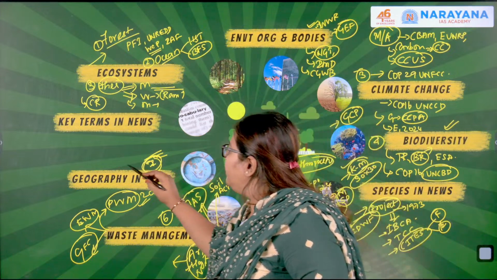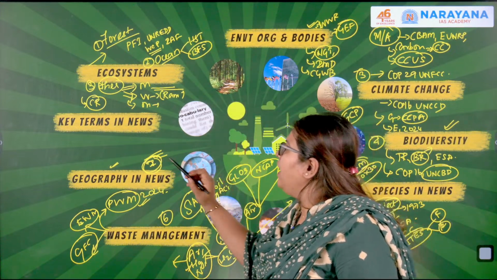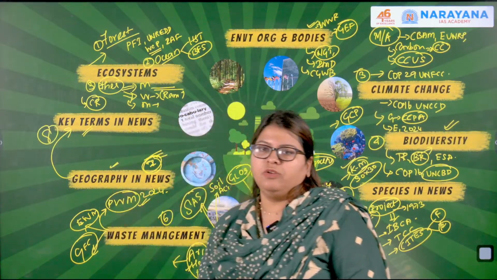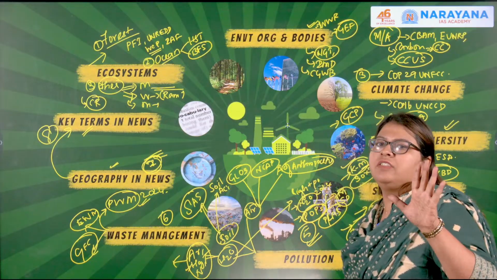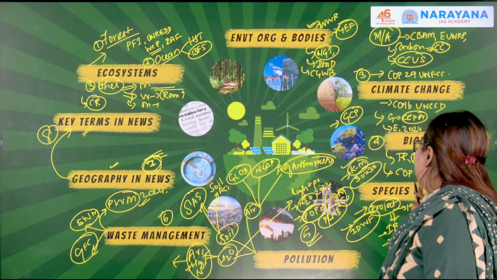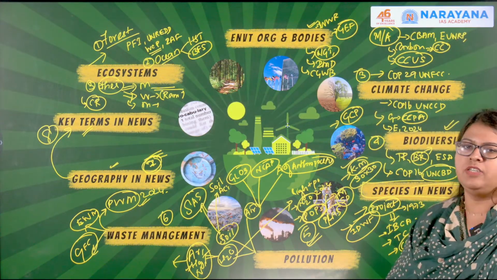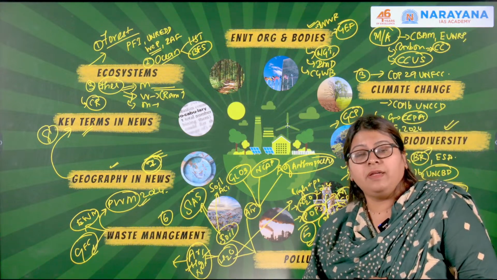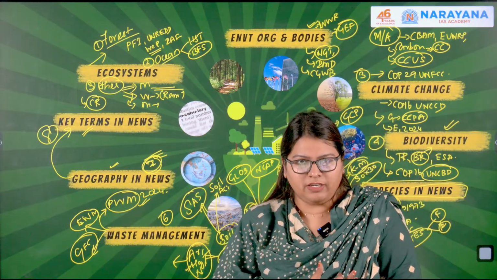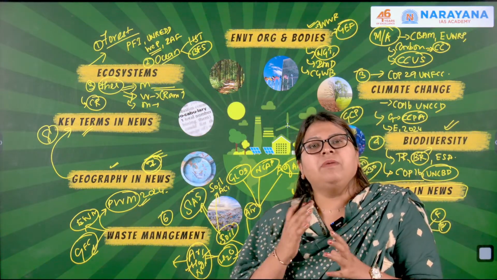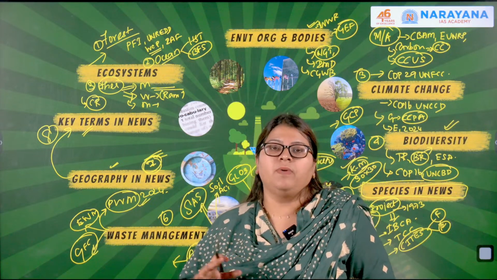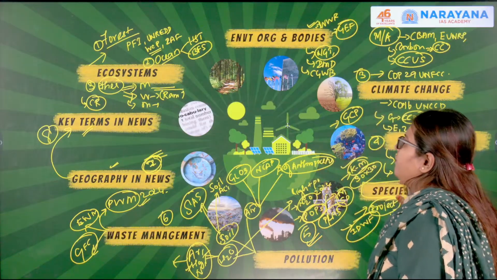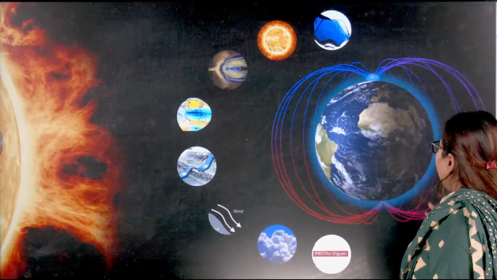Okay, so now we will discuss the other topics also in geography and complete this key terms in news today itself, so that we have our last class tomorrow where we will be discussing species in news. There will be around 25 to 30 species in news that do not require any kind of conceptual clarity. You just have to prepare some mnemonics and try to remember them. That is why we had kept it to the last. So today let us start with a few of the most important topics in geography.